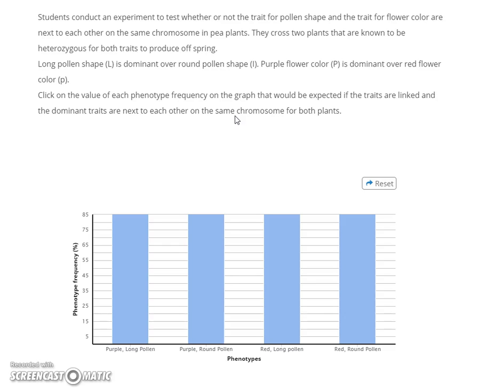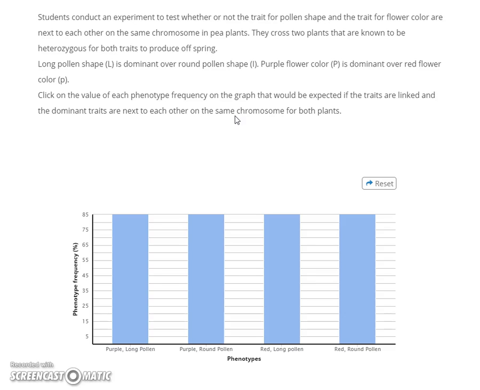So what's happening here is normally you have two genes. One is for long pollen versus round pollen. That's the shape of the pollen itself. The purple flower color is dominant over red flower color. So we have P for purple, L for long, and both organisms they're going to cross here are heterozygous. Normally, when you have two that are heterozygous, you're going to get a 9:3:3:1 ratio out of 16 possible outcomes. This would be like a dihybrid cross with a 4x4 Punnett square.